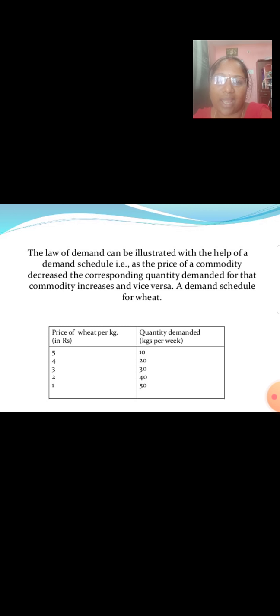The law of demand can be illustrated with the help of a demand schedule. That is, as the price of a commodity decreases, the corresponding quantity demanded for that commodity increases and vice versa. A demand schedule for wheat. Price of wheat per kg is 5 rupees, so the quantity demanded is 10 kg. When the price of wheat decreases to 4, the demand increases to 20. When the price decreases to 3 rupees, the demand increases up to 30 kgs.